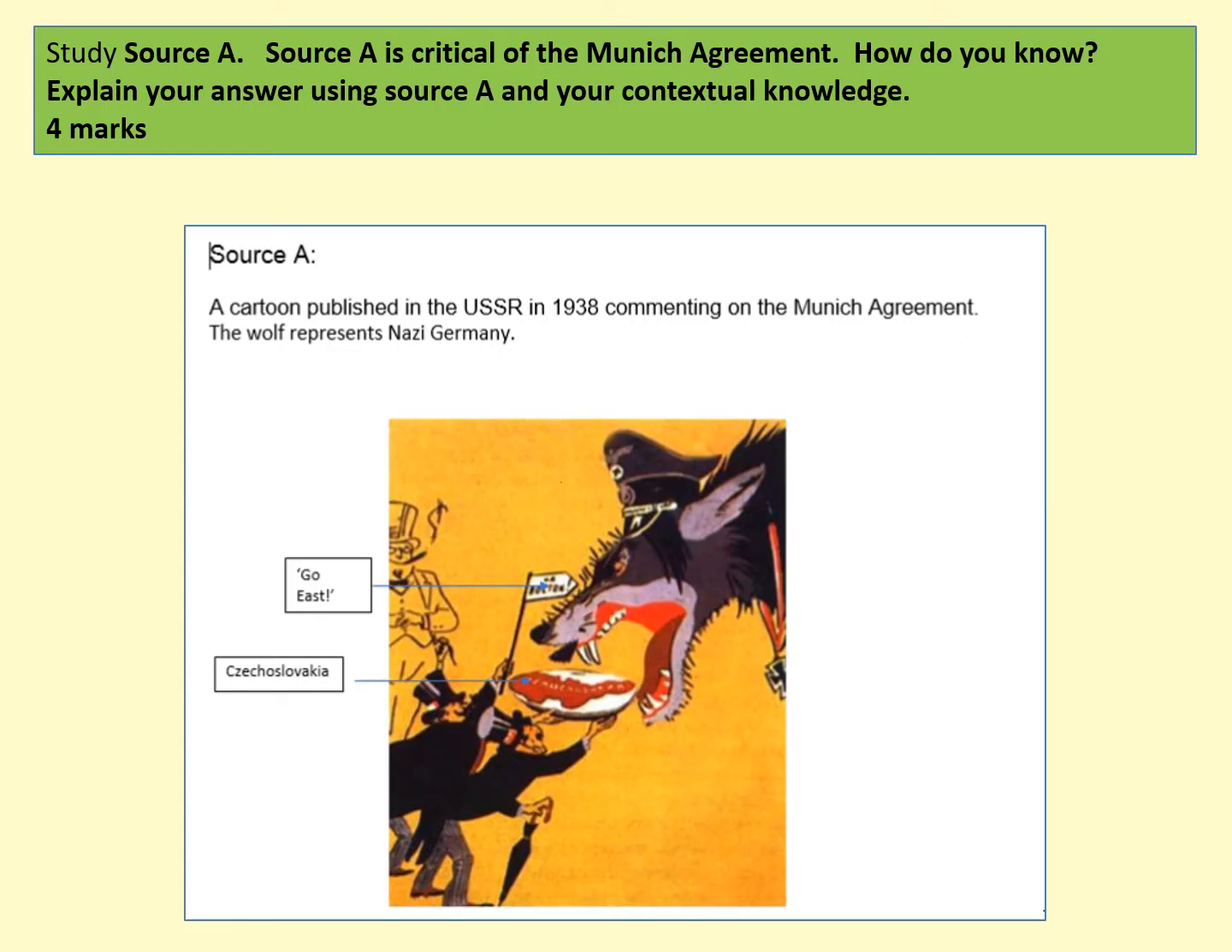So the first question, number one, says Source A. Source A is critical of the Munich Agreement. How do you know? Explain your answer using Source A and your contextual knowledge. Now this question is worth 4 marks.